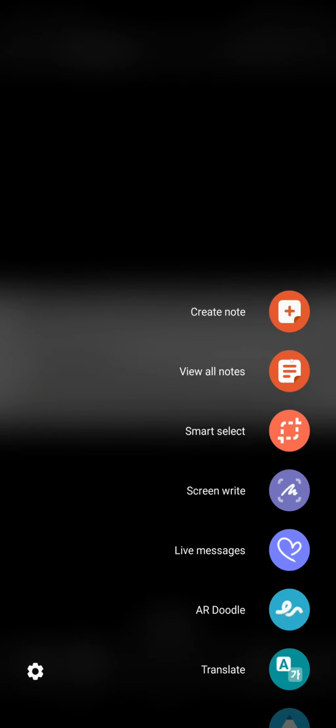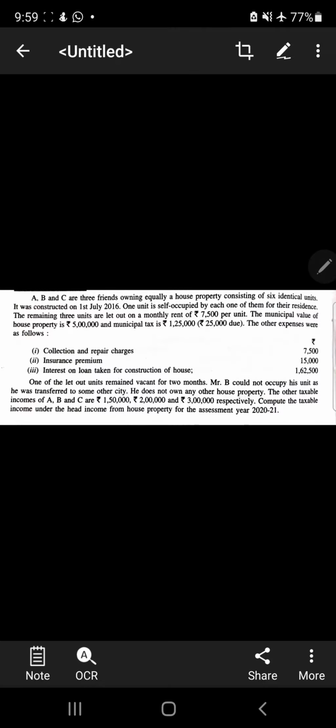Alright, so basically you can see how things are. Other taxable income is given for A, B, C. You have to remember this. Second thing you have to remember is the total value of the house property given to you. The municipal value is given 5 lakh. Taxes they have to pay is this, which is due. Due means they have not paid. So they paid only 1 lakh.